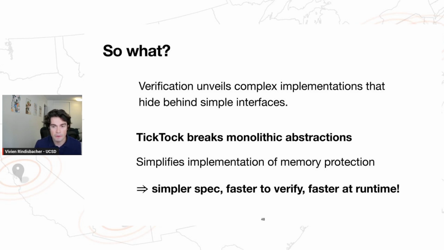So specifically for us, it was our experience verifying the original Tock code that helped us break an originally intuitive abstraction into multiple modular components. This had a variety of benefits. It simplified the implementation of both memory protection and memory allocation, which in turn led to a simpler spec, faster verification times, and even faster runtime performance. Thank you.